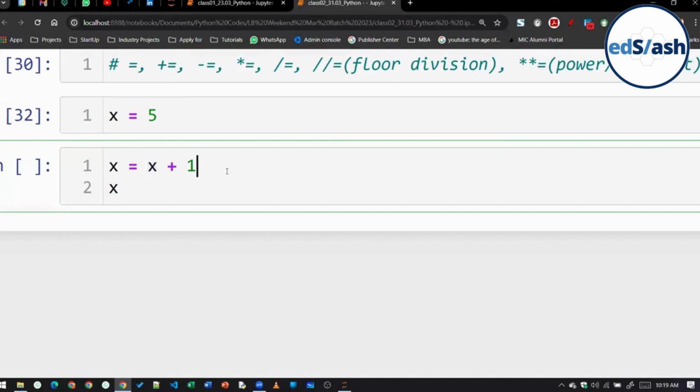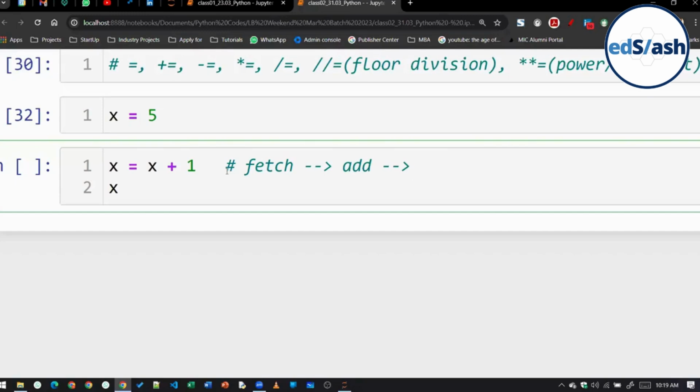So what will happen in this case? It will be a 3-step process. First it will fetch, then it will add. The fetch gives 5, then it will add, so 5 plus 1, 6. The output of the RHS, that is 6, will be assigned again to the x variable.